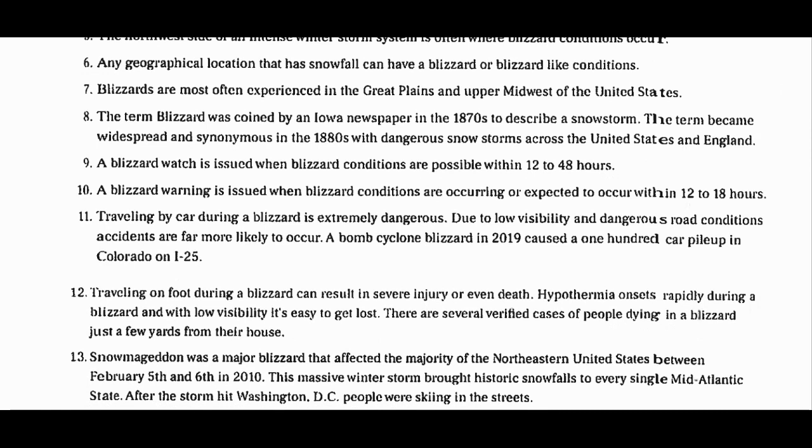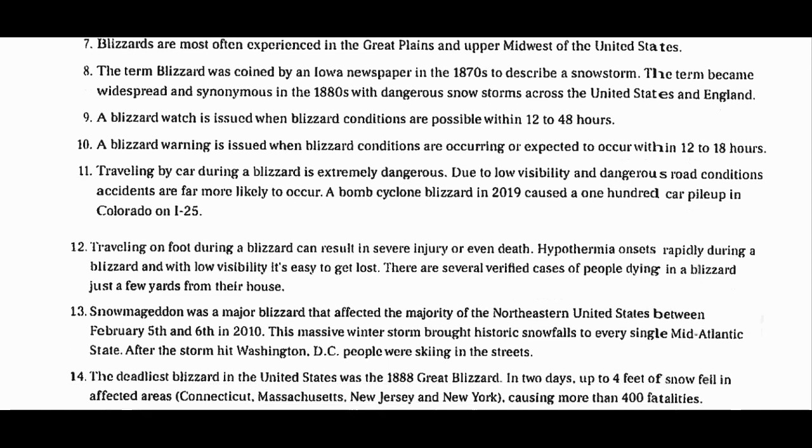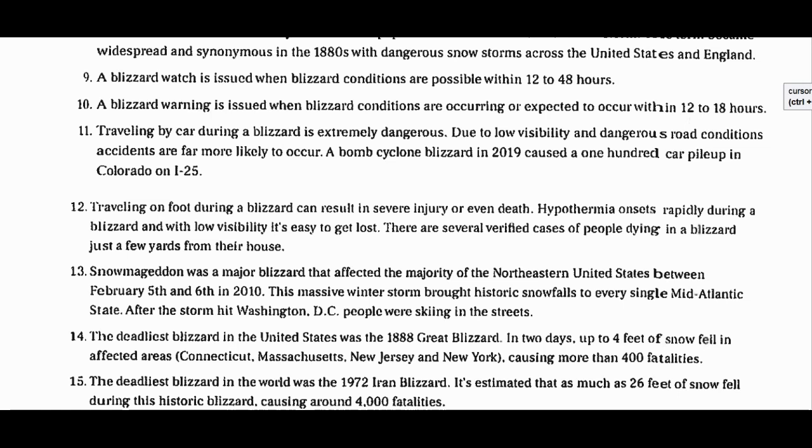The term blizzard was coined by an Iowa newspaper in the 1870s to describe a snowstorm. The term became widespread and synonymous in the 1880s with dangerous snowstorms across the United States and England. A blizzard watch is issued when blizzard conditions are possible within 12 to 48 hours. A blizzard warning is issued when blizzard conditions are occurring or expected to occur within 12 to 18 hours.